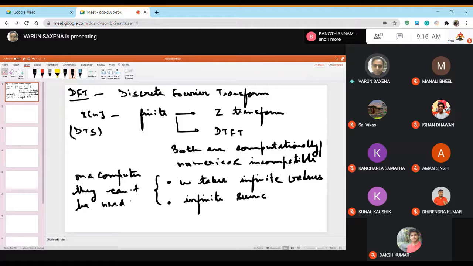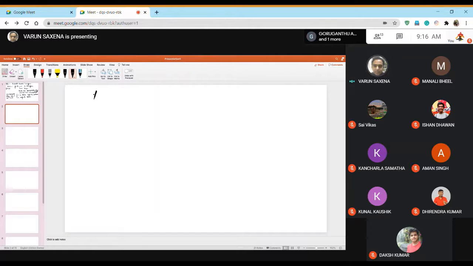So we had to look for some ways in which we can store the transforms of a discrete time signal, and therefore we came to another kind of transform which we called a DFT, which we denote by capital XK, and this is basically a finite transform.